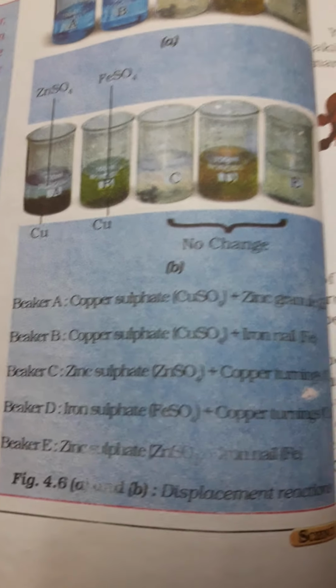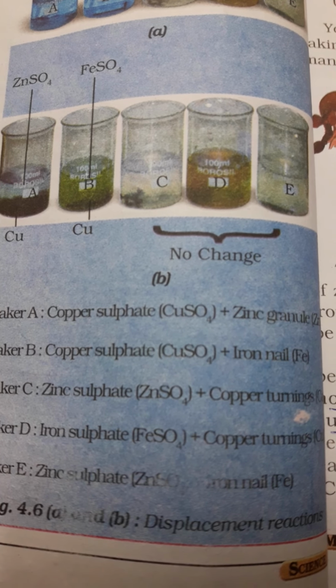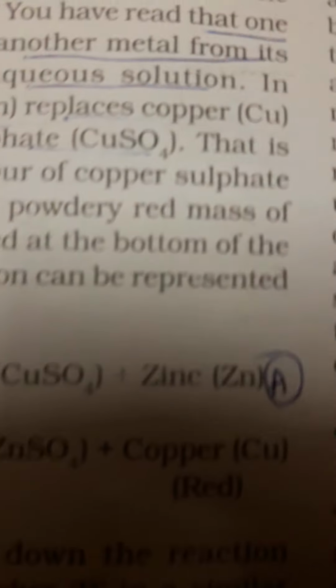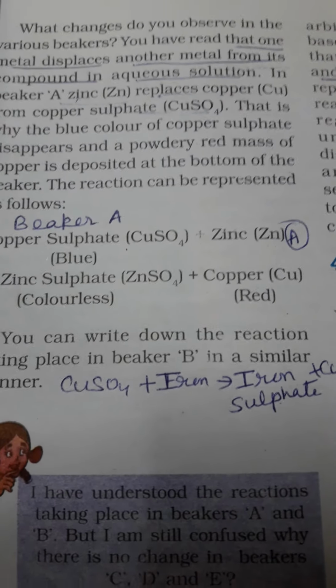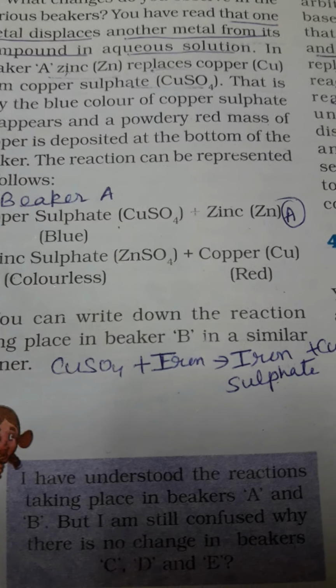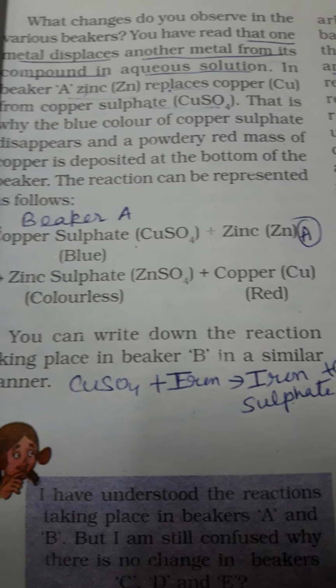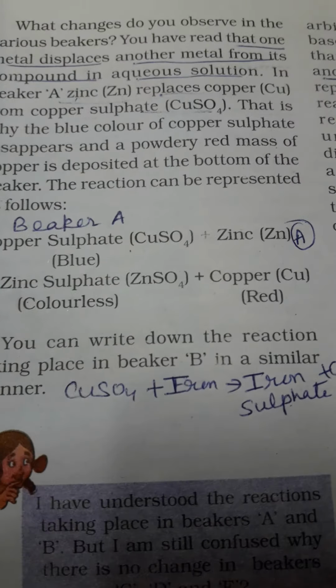So, what happens in beaker A? Copper sulfate plus zinc granules. CuSO4 plus Zn gives ZnSO4 plus copper, which is red in color. This is a displacement reaction taking place in beaker A.